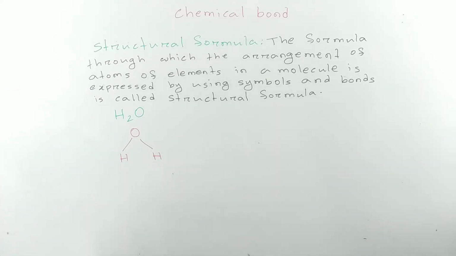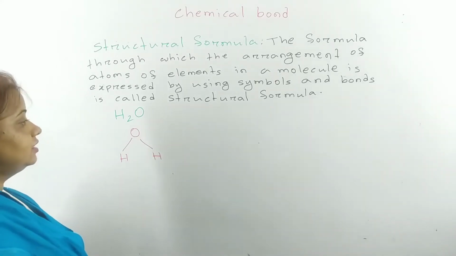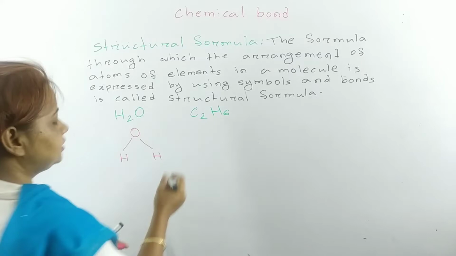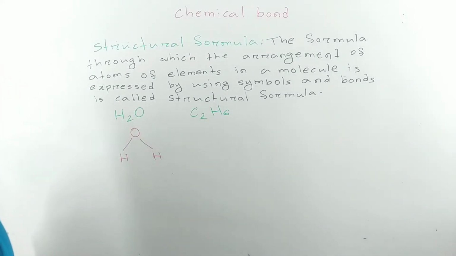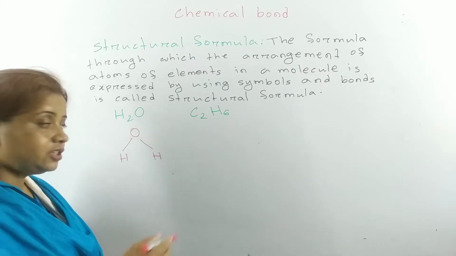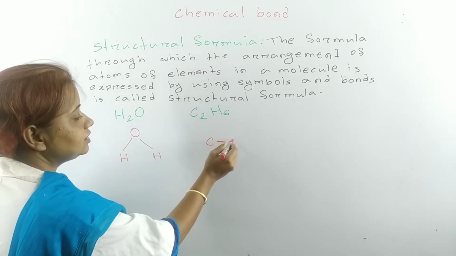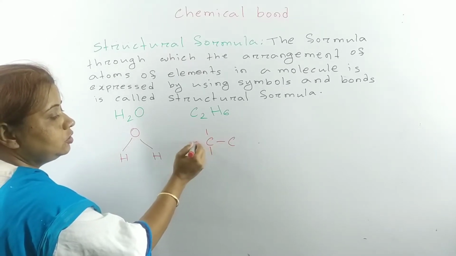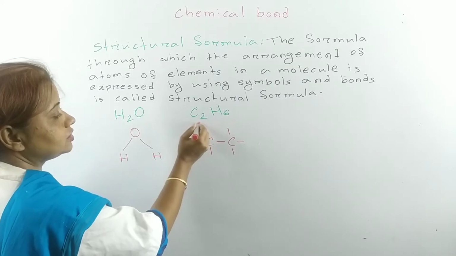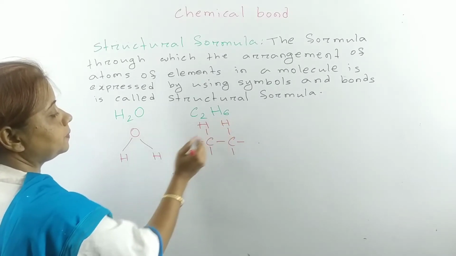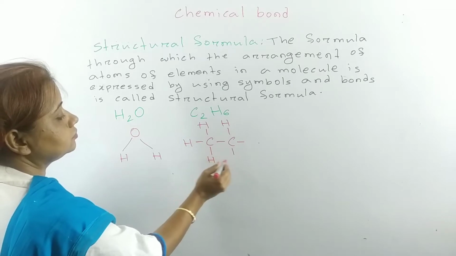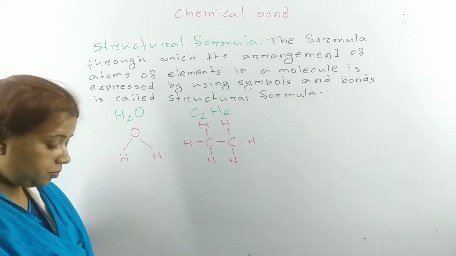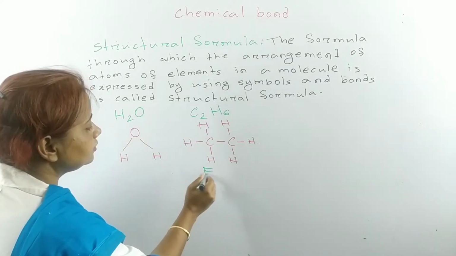Then come to the structural formula of ethane. Suppose the molecular formula of ethane is C2H6. So structural formula, how will you write? At first you have to make the carbon chain like this. Two carbons will be attached with each other, and each carbon will hold three hydrogen atoms like this way. This is the structural formula of ethane. What's the name? Ethane.